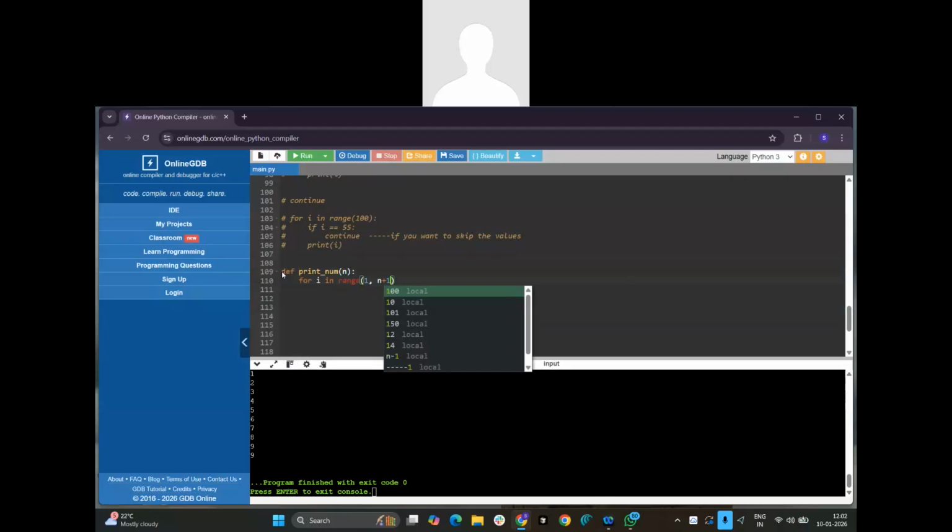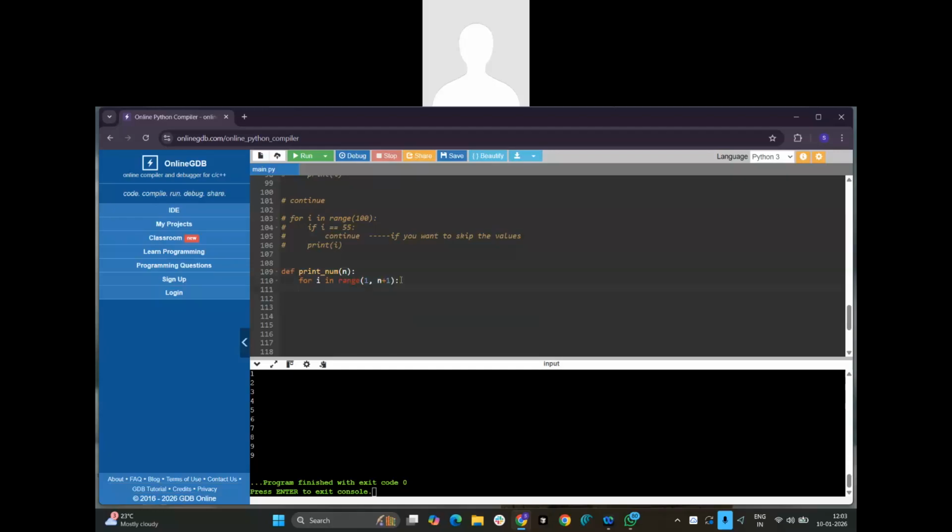Why n plus 1? If I'm giving only 5, it will only print up to 4, but I want to make sure it prints 5. If I'm giving 5 here, 5 plus 1 is 6, then it will print up to 5 as per my requirements, right?